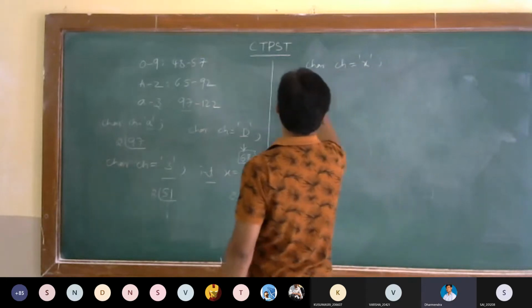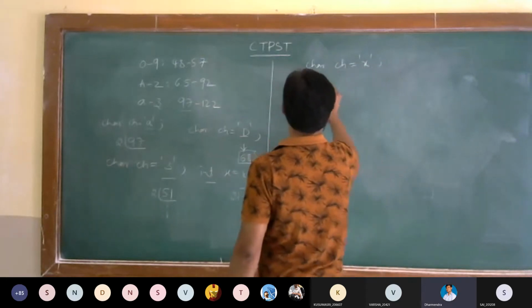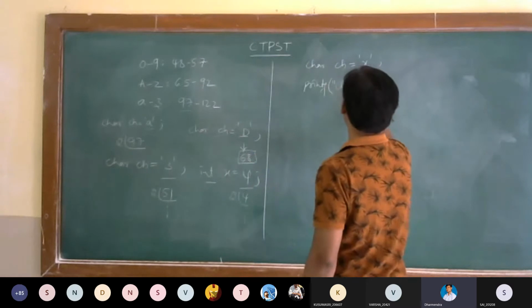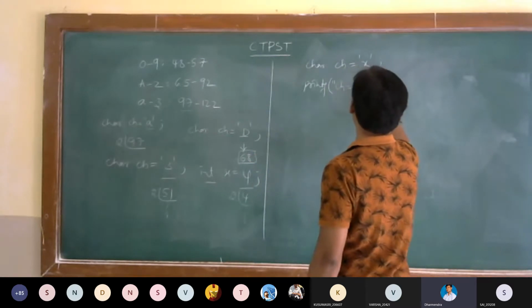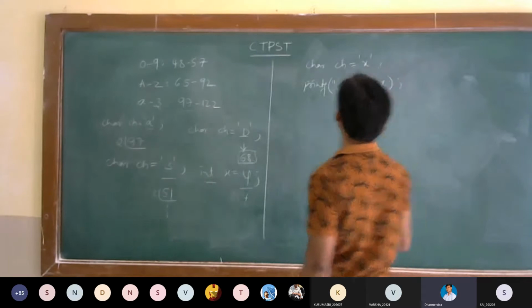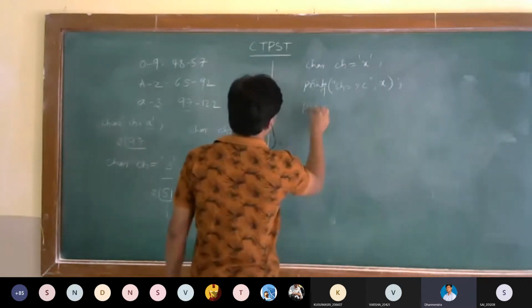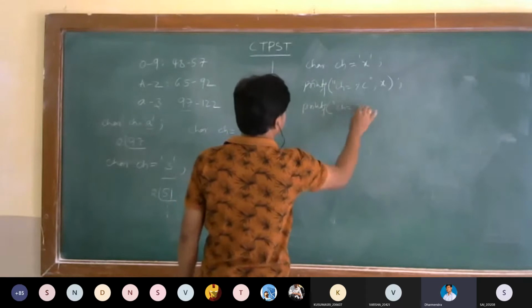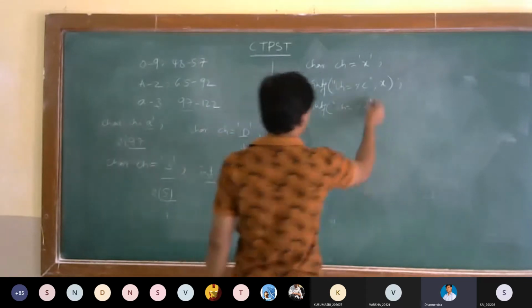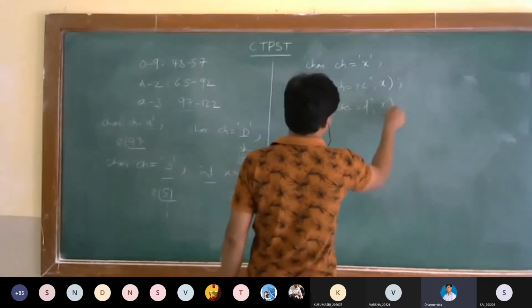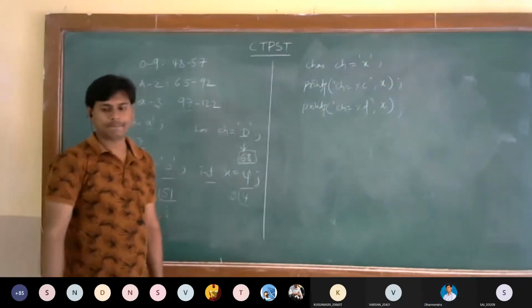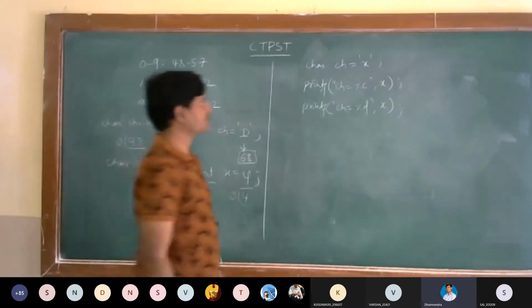I am printing this value: printf("ch is equal to %c", x). Then printf("ch is equal to %d", x). What is the output of these two printfs?